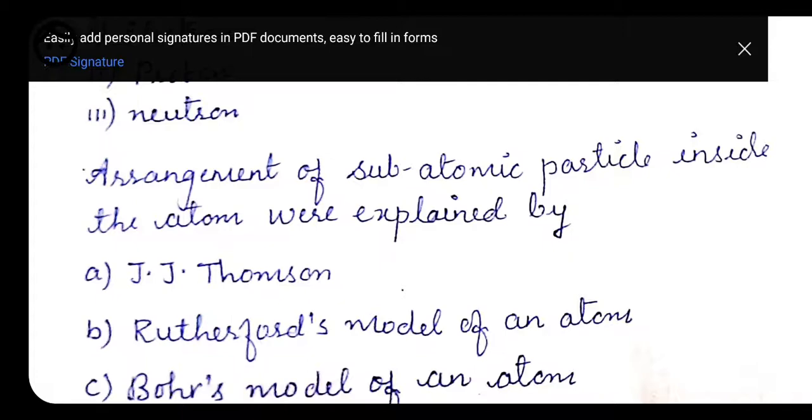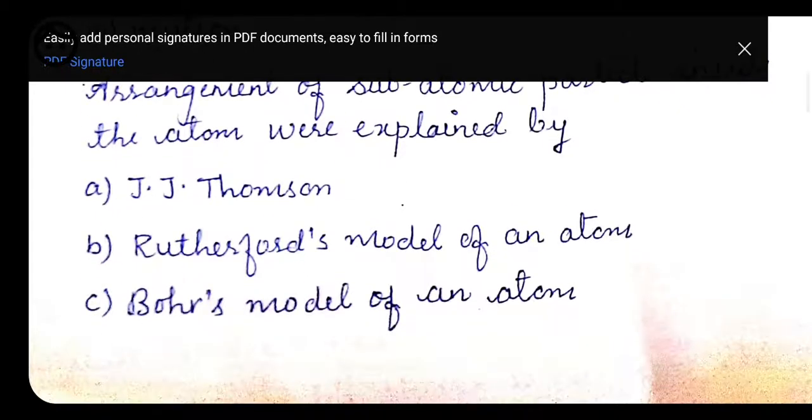The theory given by Bohr is accurate, because whatever the drawbacks or limitations of the above two theories are cleared by Bohr's model. Like Rutherford said that atoms are not stable, because the electrons which are present in the atom revolve around the nucleus, and during this revolution they lose their energy, and after losing the energy they simply fall onto the nucleus.